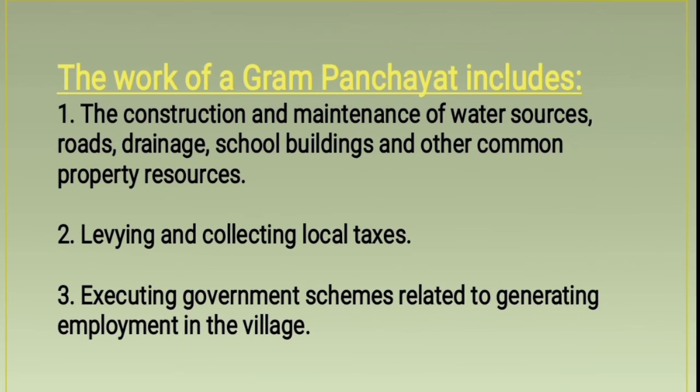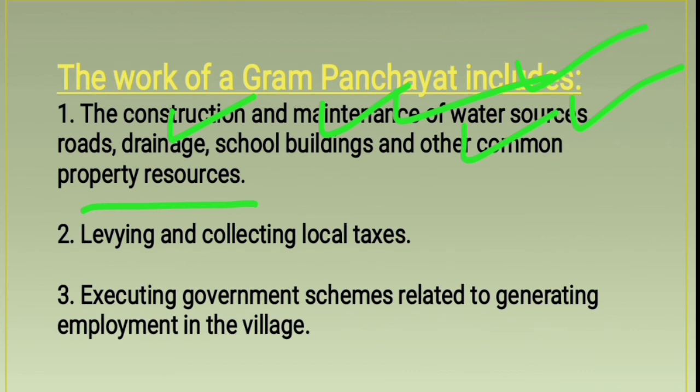Now let's talk about the works of gram panchayat. So what are these works? Construction and maintenance of water sources, as I discussed with you a minute before, making and maintaining the drainage system, making school buildings and other common property resources. Do you understand what common property resources are?